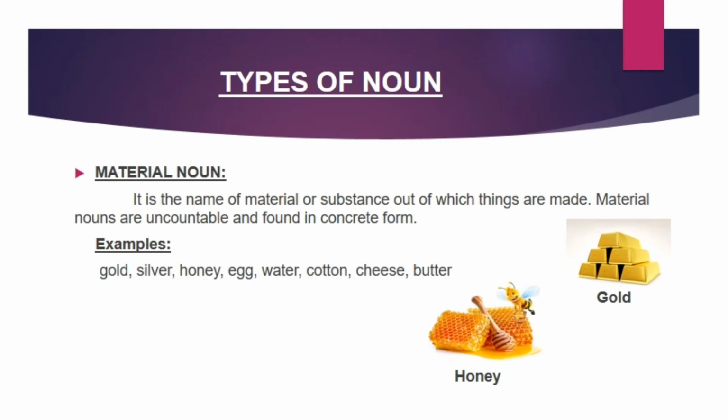Material noun is the name given to a substance or matter of which things are made. They are uncountable and found in concrete form. For example, butter, cheese, honey, gold, silver, and so on.